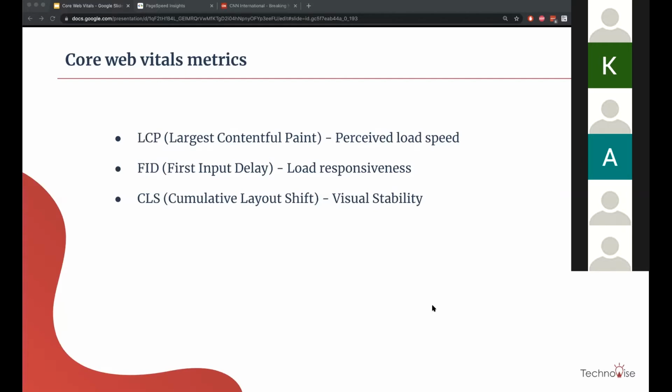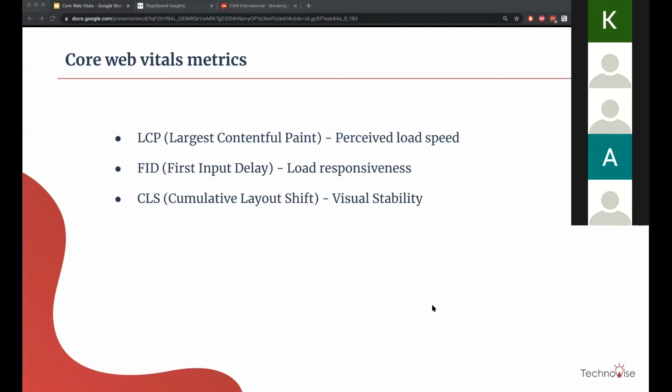The next one is FID, which is first input delay. This judges the responsiveness of the web page. Again, this is directly tied to the user, so this matters here. The third one is CLS, which is cumulative layout shift, which is visual stability. How visually stable is your web page when it loads, which improves the user experience.